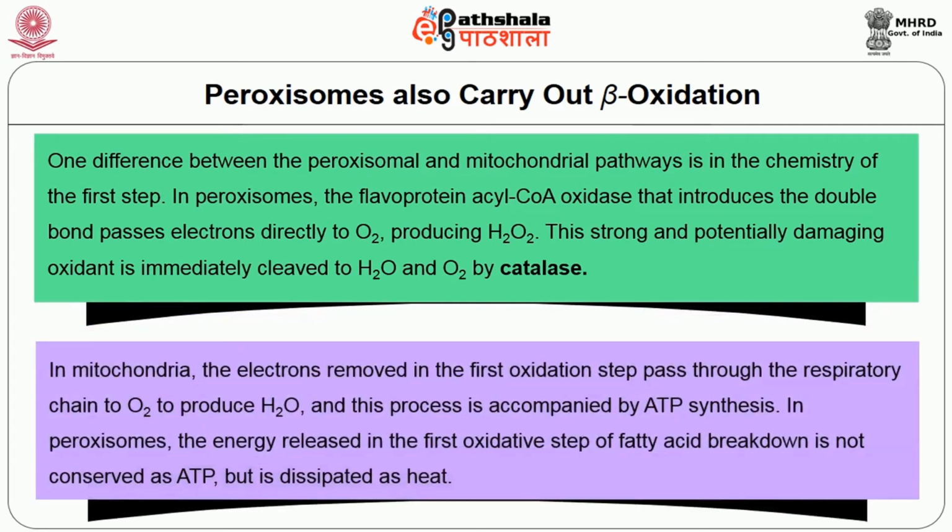In mitochondria, the electrons removed in the first oxidation step pass through the respiratory chain to oxygen to produce water, and this process is accompanied by ATP synthesis. In peroxisomes, the energy released in the first oxidative step of fatty acid breakdown is not conserved as ATP but dissipated as heat.